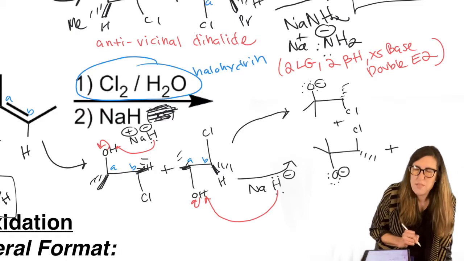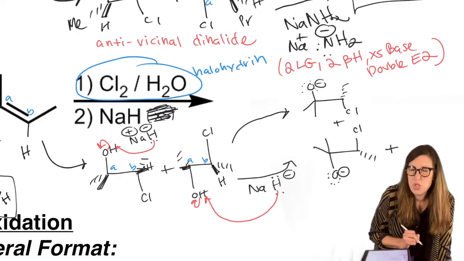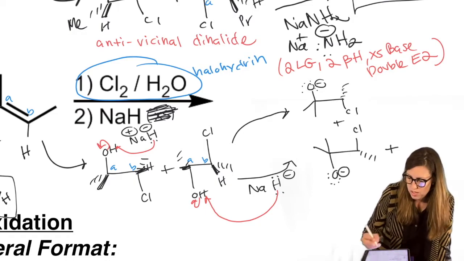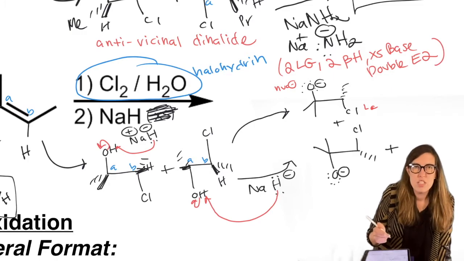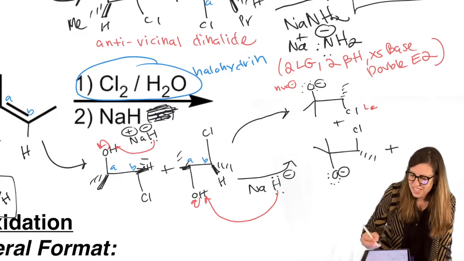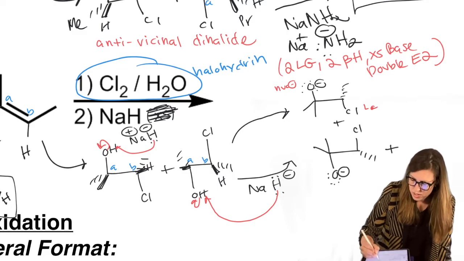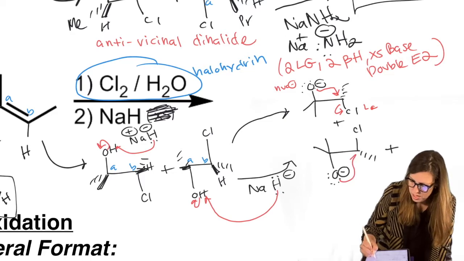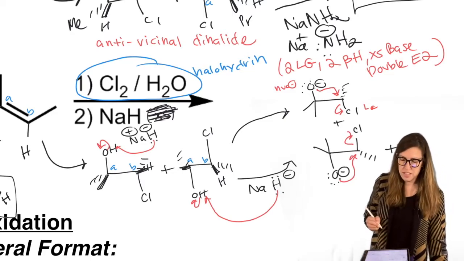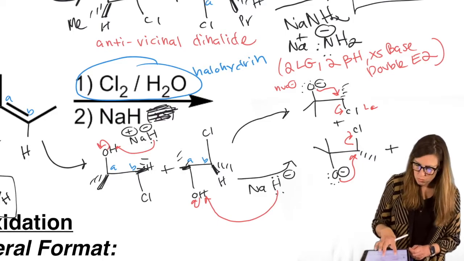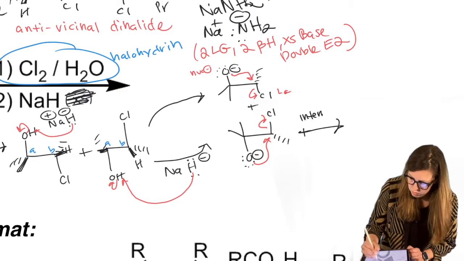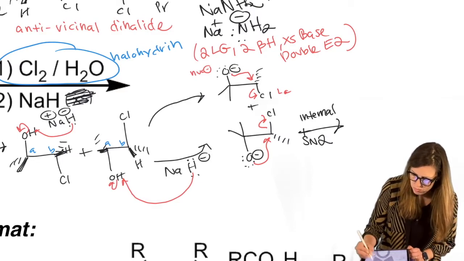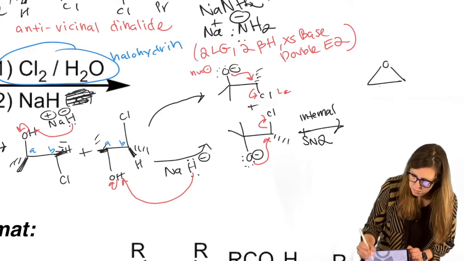Well, guess what? We have a O minus adjacent to a Cl. This is a leaving group. This is a nucleophile. We're combining acid base, SN2, and the fact that we can make this from an alkene all in one sort of concept. Attack, kick off. Attack, kick off. It's an internal SN2. So it's not done. So this is an internal SN2. So what is the name of this functional group? This 3-membered ring.